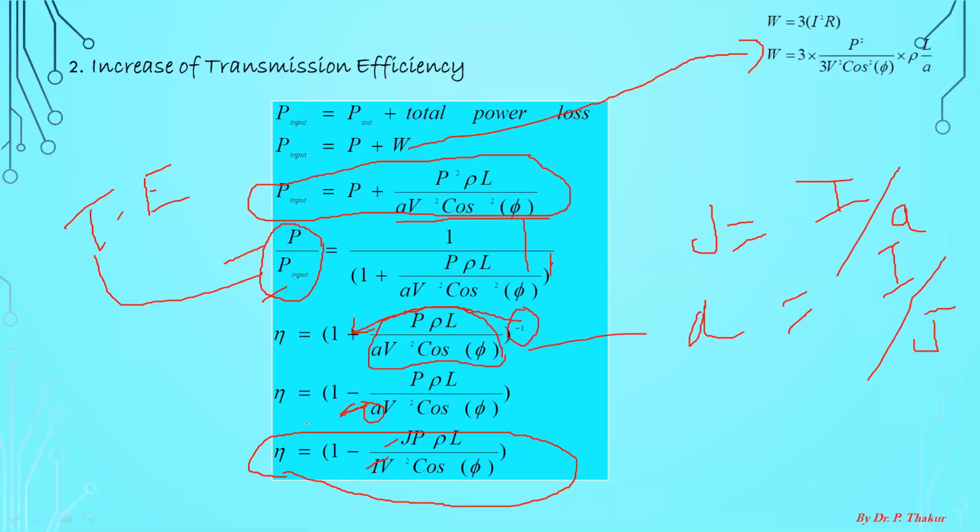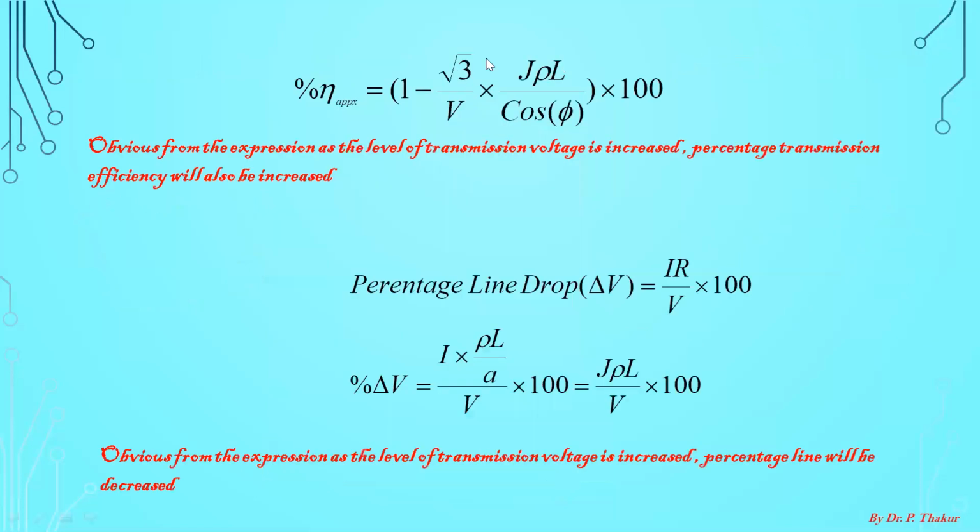So here the term A is replaced by I by J. So finally you will get the expression of efficiency like this.